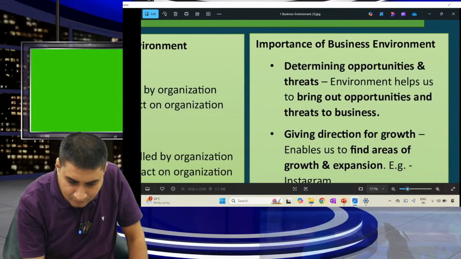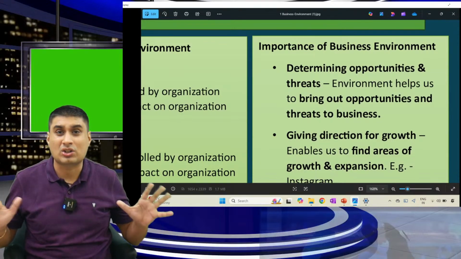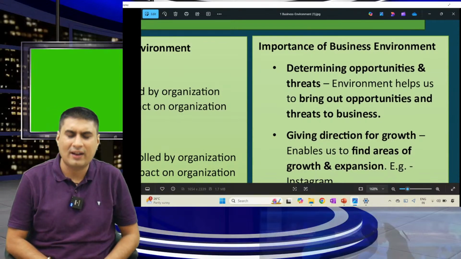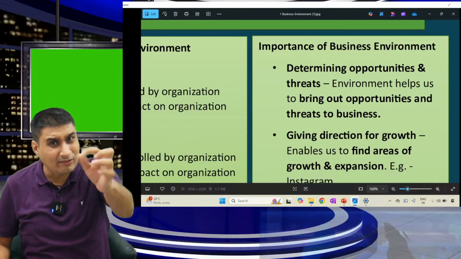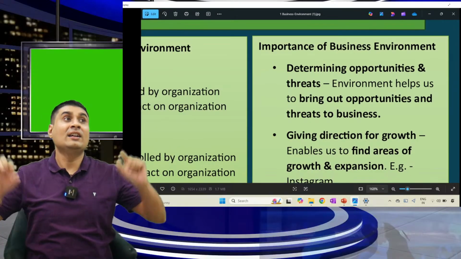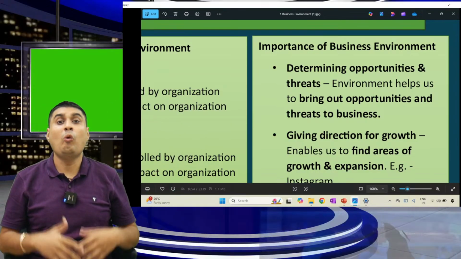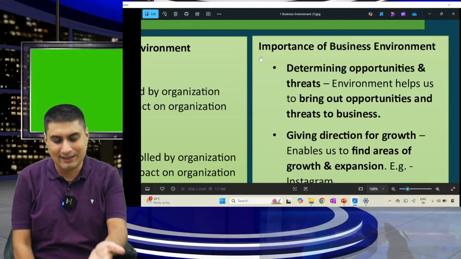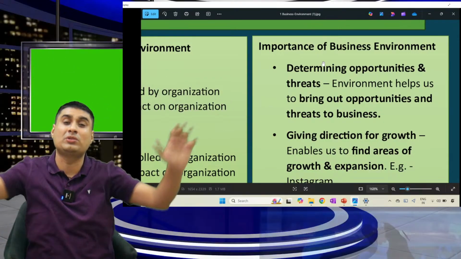Okay. Come here. This question has also come, though it is a rubbish question, but it has still come in the exam. So what's the importance of analyzing environment? In the exam, what question will they ask? There is a close interaction between business and environment. What benefit does environment give us? Same thing you have to write. Why do I need to see the environment?